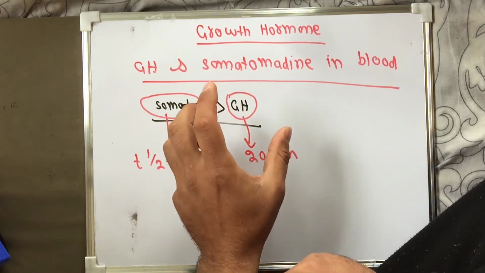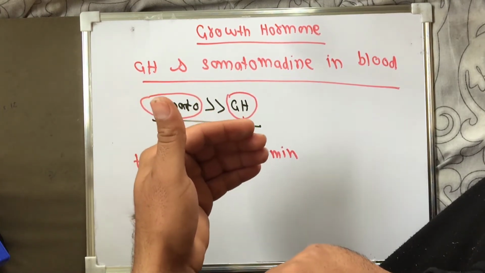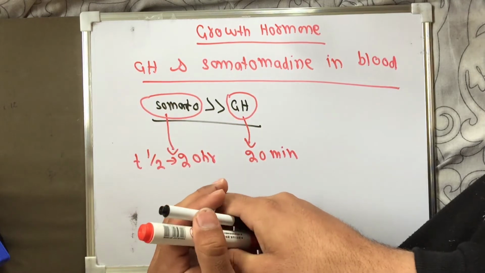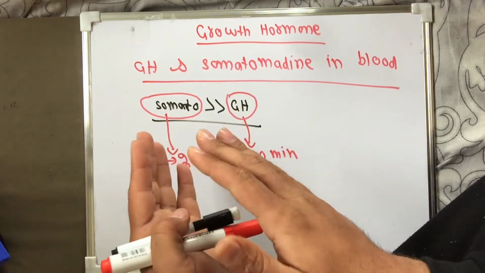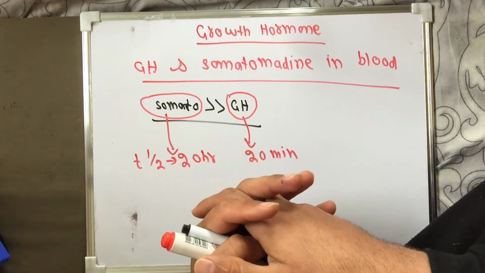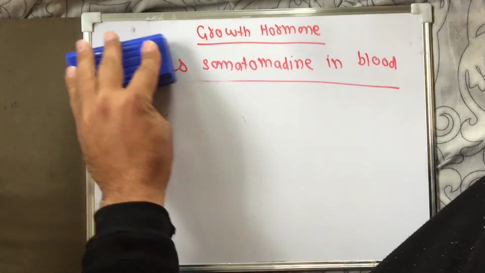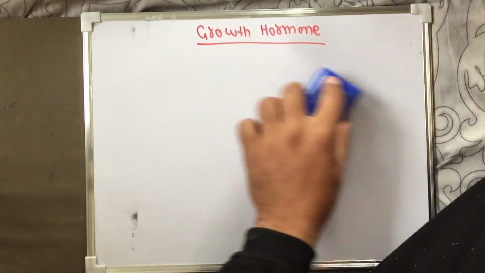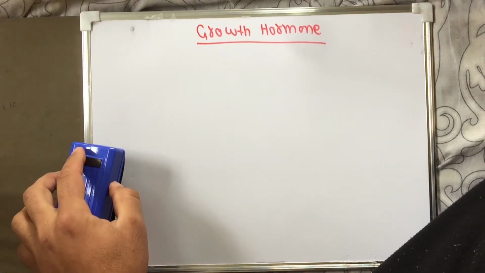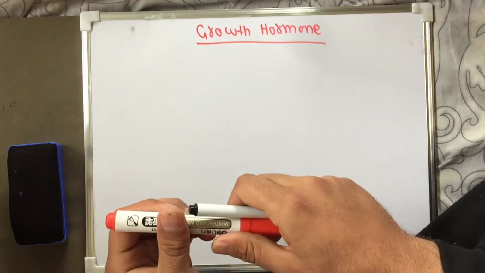Another reason is that growth hormone is not released continuously, while somatomedin is released continuously. Growth hormone is released in pulses. When it is released, then not released, then it is released, then it is not released. So growth hormone is released in the form of pulses, release and stop, release and stop, while somatomedin is released continuously. So we will say that growth hormone remains in the blood for a short time as compared to somatomedin due to the three reasons we discussed now.